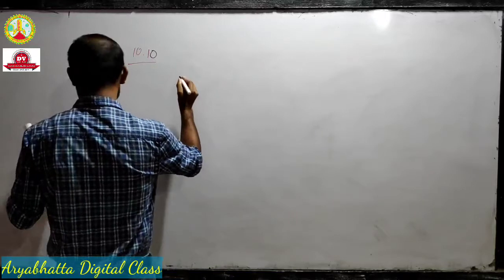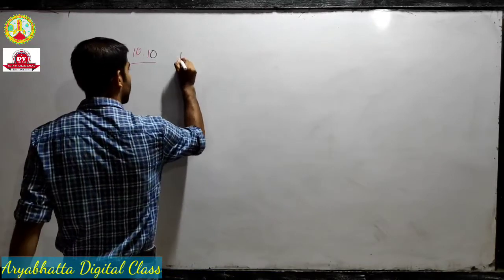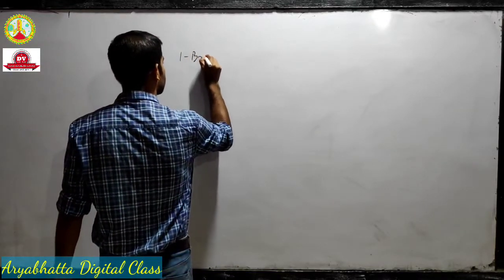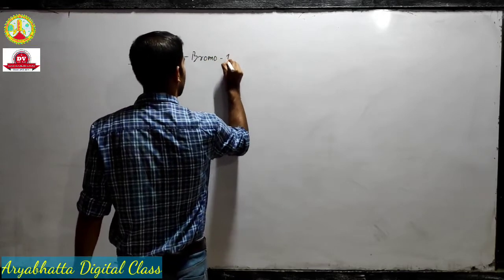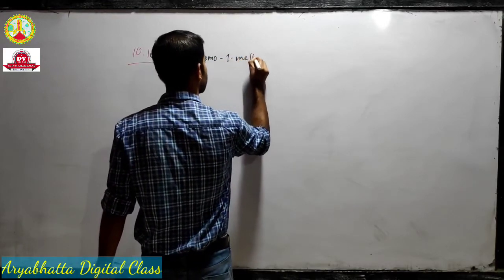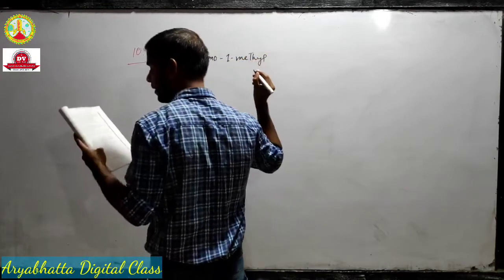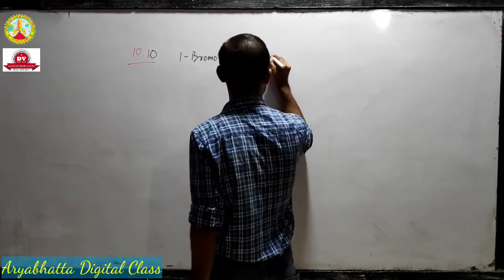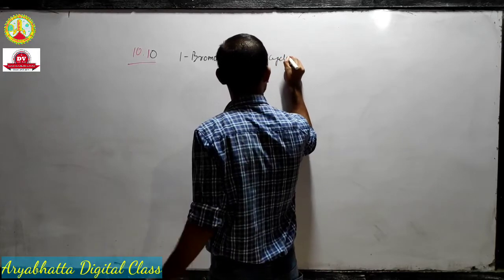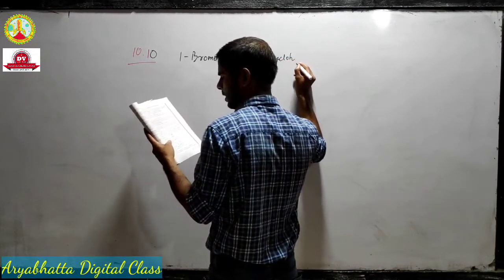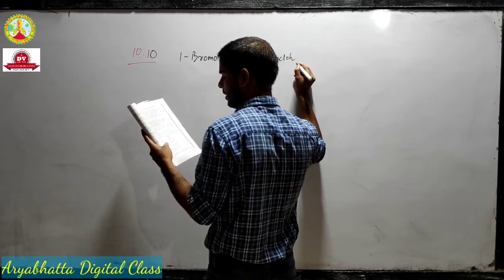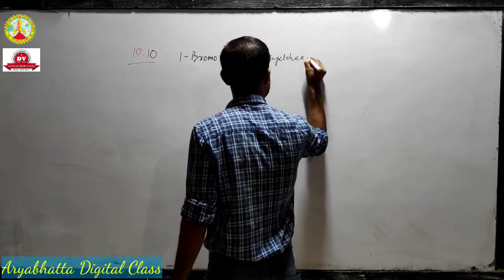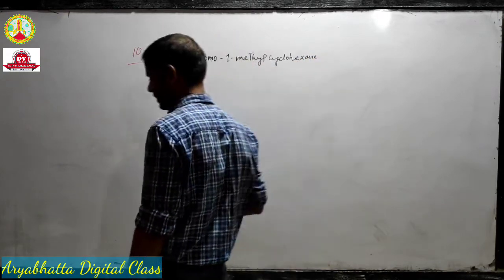So the first question is 1-bromo-1-methylcyclohexane. Cyclohexene or hexane? It says hexane.